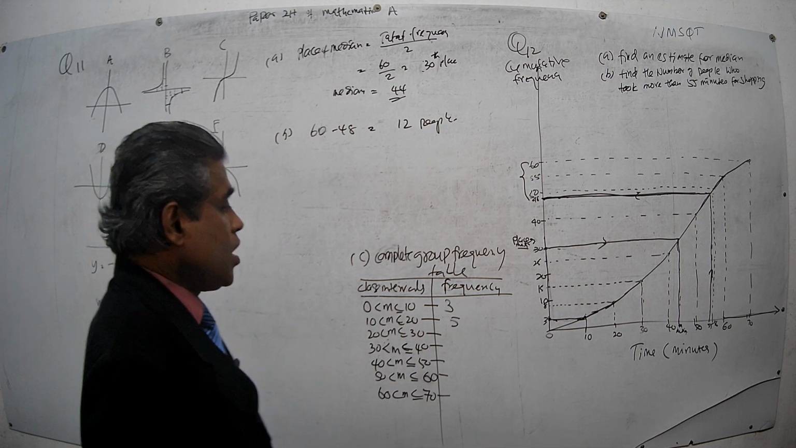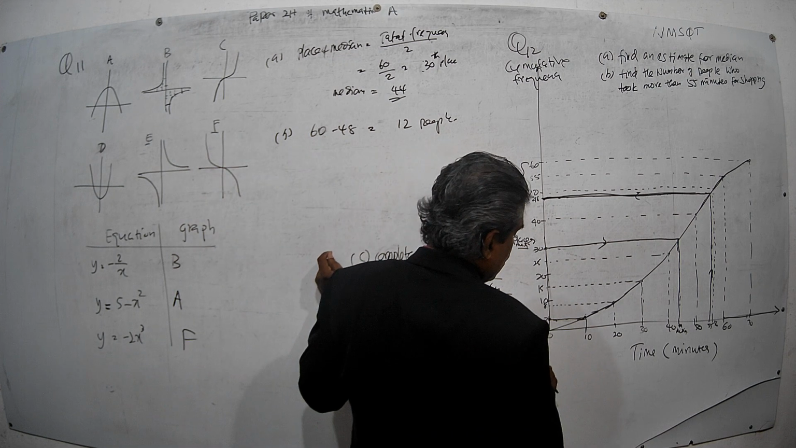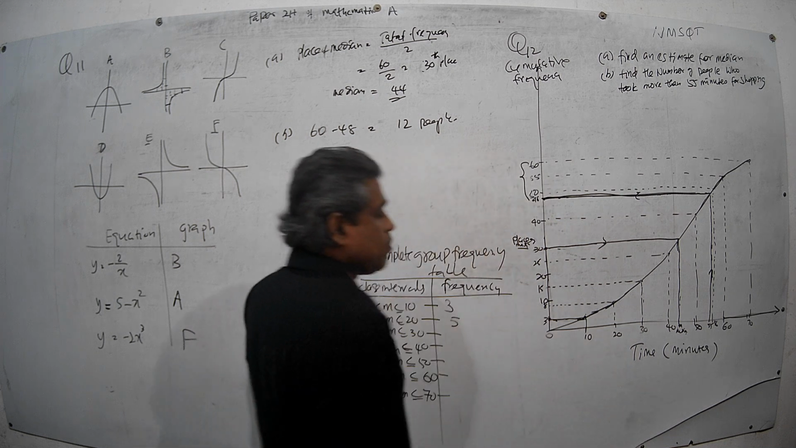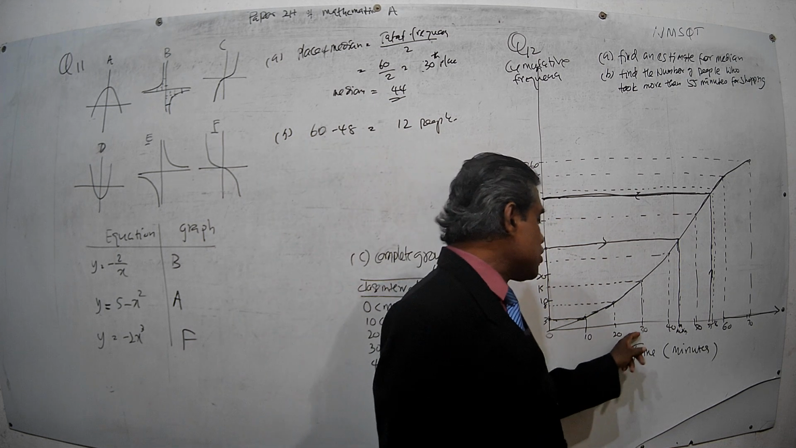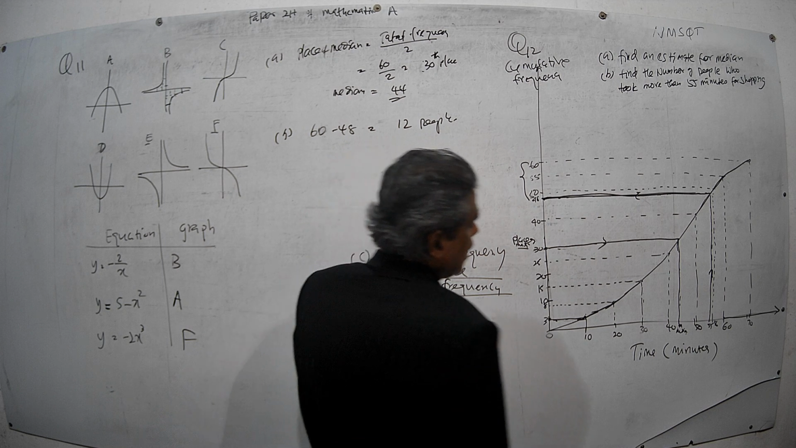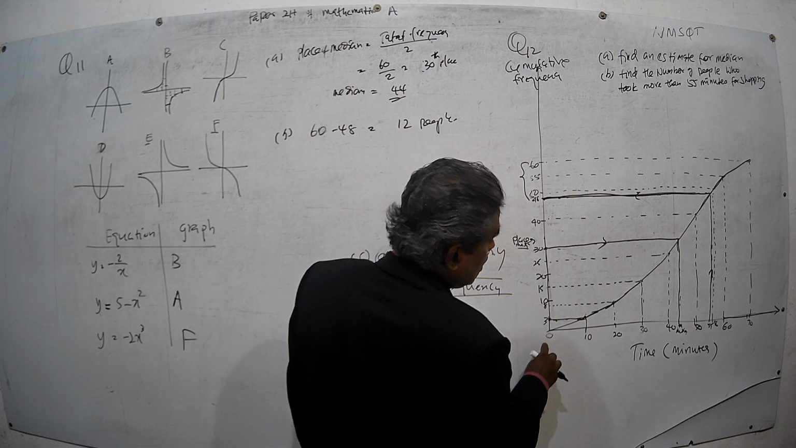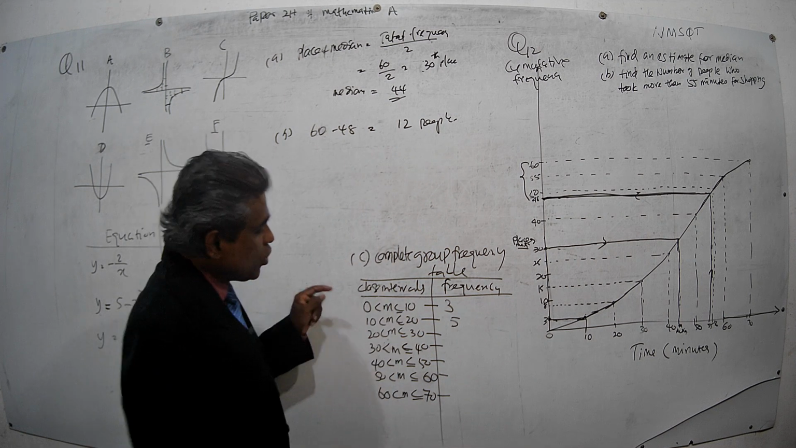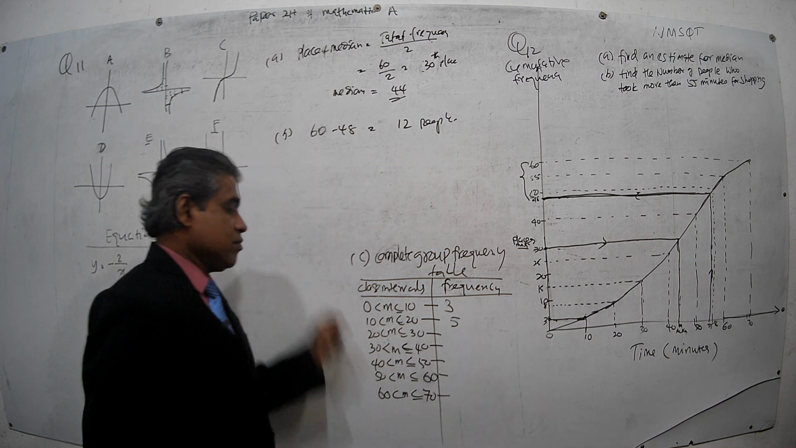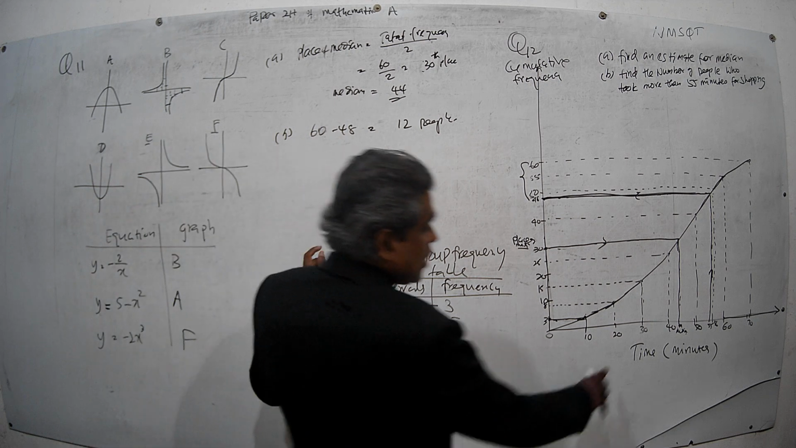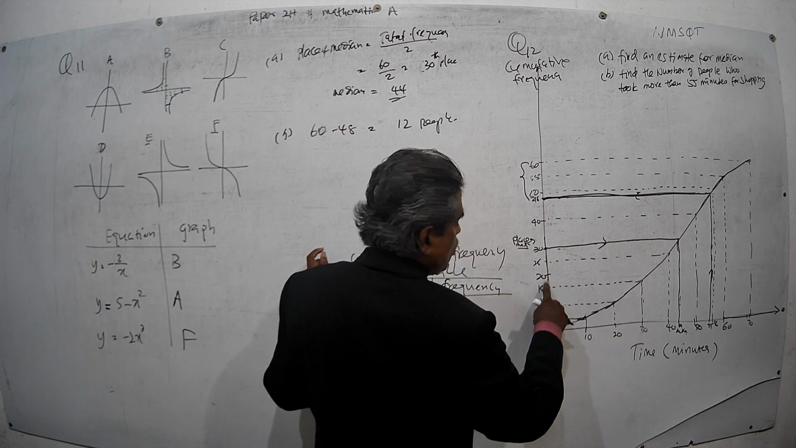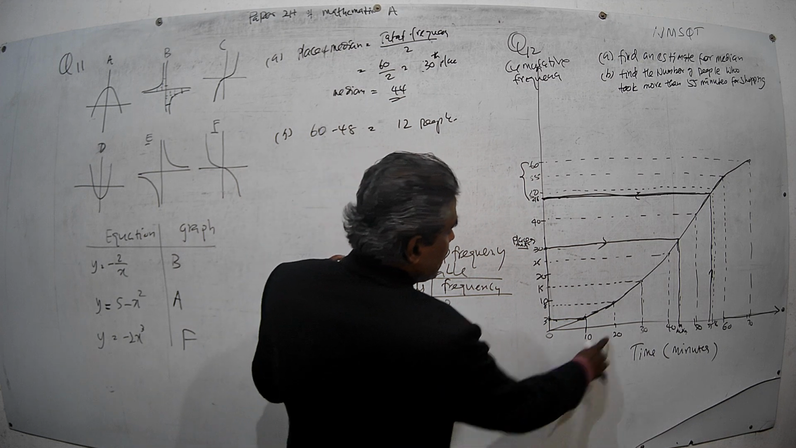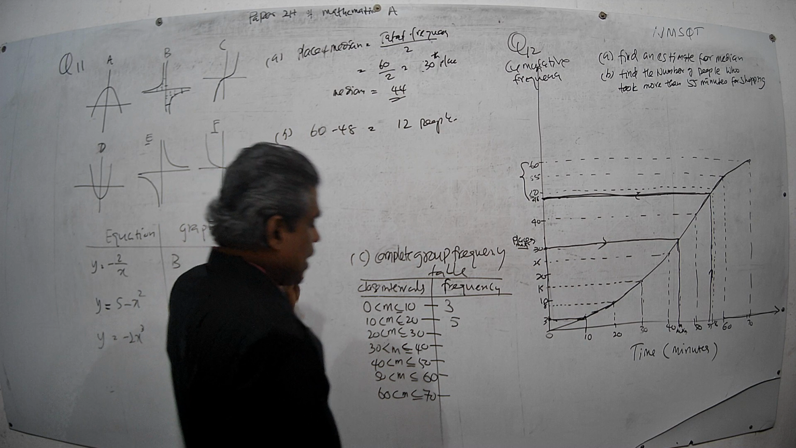Okay. Now, to get the number of people who have taken time from 20 to 30, what you do is, to get the frequency from 20 to 30, you deduct the cumulative frequency of 20 from the cumulative frequency of 30. The cumulative frequency of 30 is 15. Then deduct the cumulative frequency of 20, which is 8. 15 minus 8 is 7.